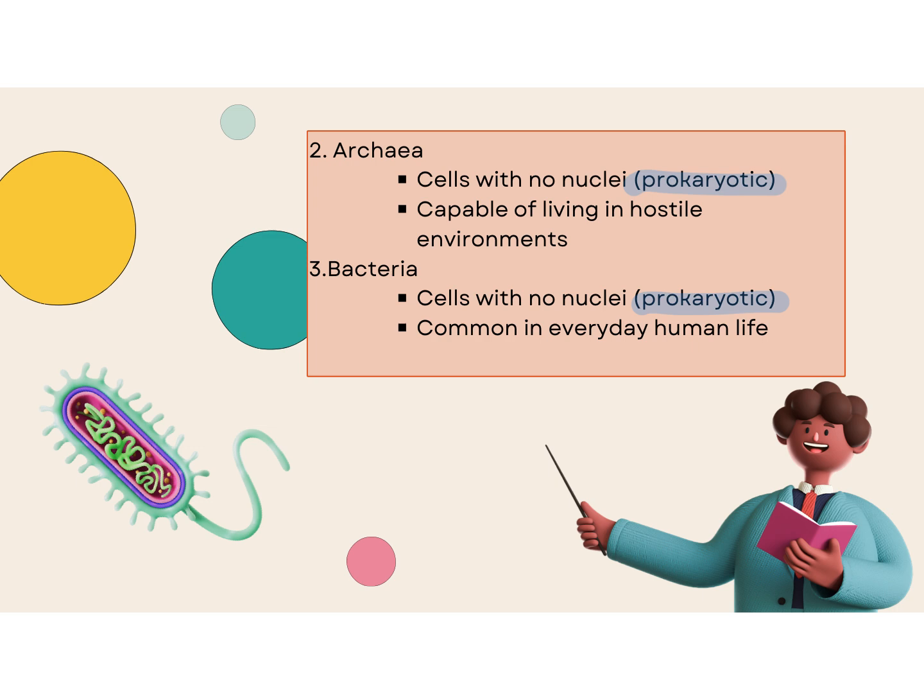And then the last domain, Bacteria, is again prokaryotic cells, but these are the ones that we would think about when we talk about bacteria. These are the ones that we think about making us sick. These are the ones that live in your intestines that are beneficial to help you digest your food, break down your food. So these are the ones that are in common everyday human life. They don't live in those hostile environments. They couldn't survive there. So those 3 domains, Eukarya, Archaea, and Bacteria, are the broadest of the taxonomic levels.